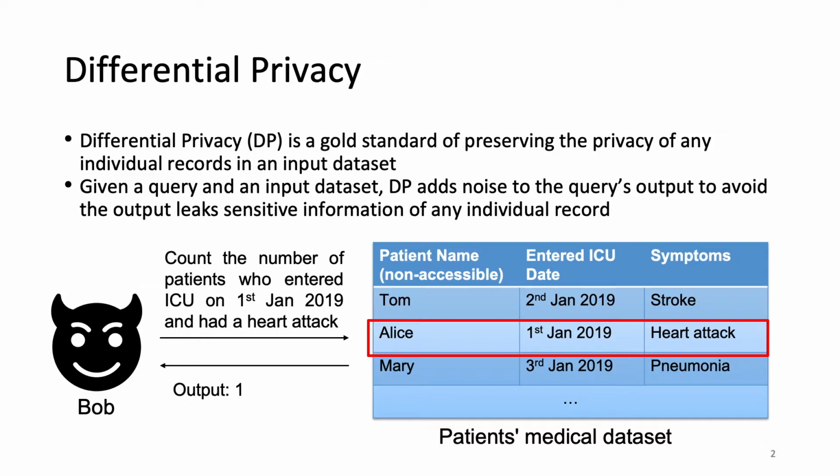One day, Bob knew that Alice entered ICU in that hospital, and he knew that Alice was the only person that entered ICU on the 1st January of 2019. Bob can leverage this auxiliary information to count the total number of patients that entered the ICU on the 1st of January 2019 while having certain symptoms, in order to find out Alice's symptom. DP aims to address this issue by adding noise to the query's output, that is the count number of patients, to prevent privacy leak through Bob's query's output.